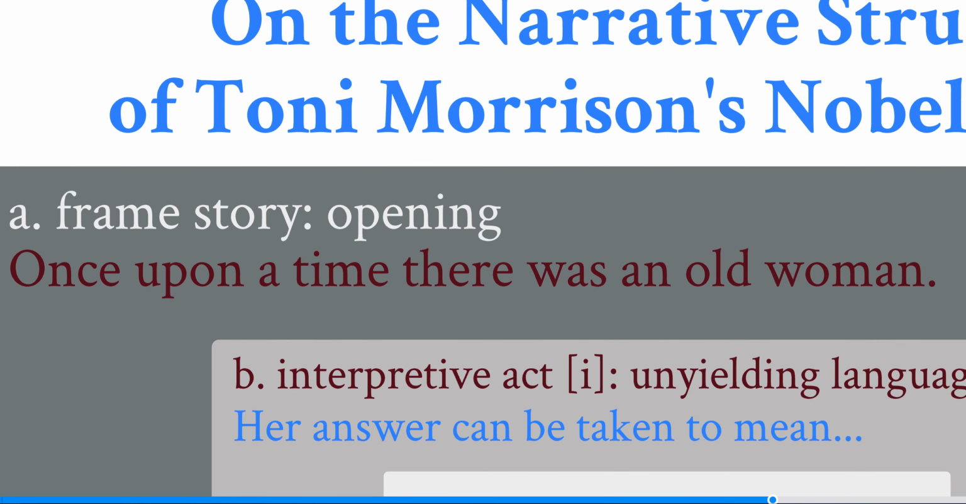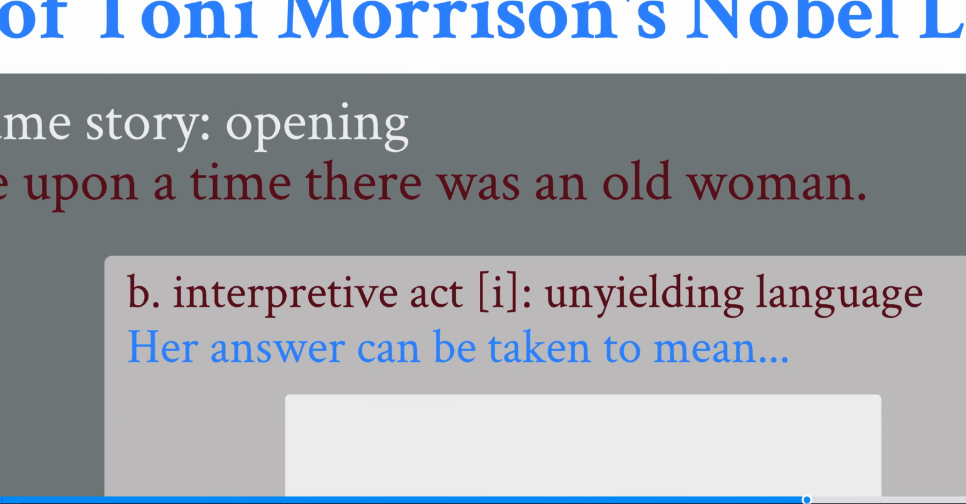Now, Morrison's lecture starts off with a frame story, her opening frame, where she tells the story of the old woman who is visited by some young people. Now, in this story, she sets up ideas that carry through the entire narrative to its very center. So that's the opening frame. "Once upon a time, there was an old woman."